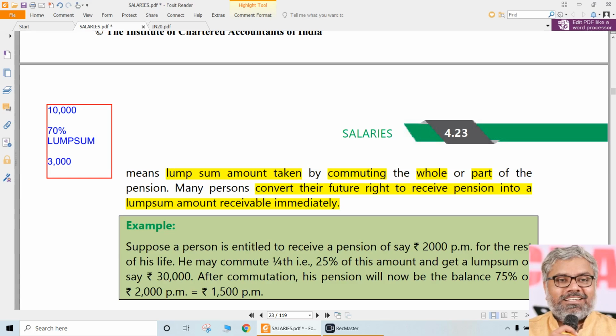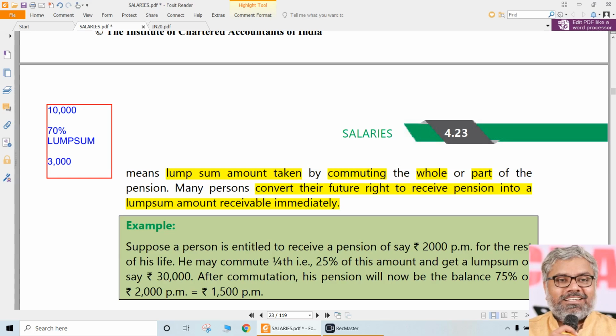That process is called commutation. Usually it will not be the whole of the pension; usually only a part of the pension will be commuted. That percentage of the pension which is commuted will be rewarded with a lump sum payment. The remaining amount, which is uncommuted, will still be received in future as a periodic payment.